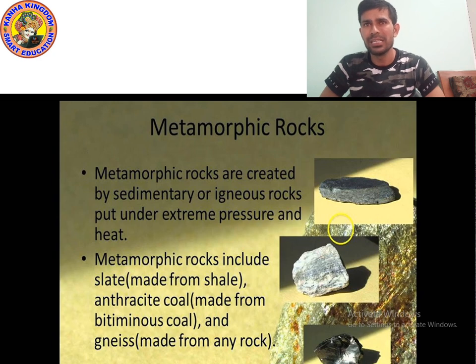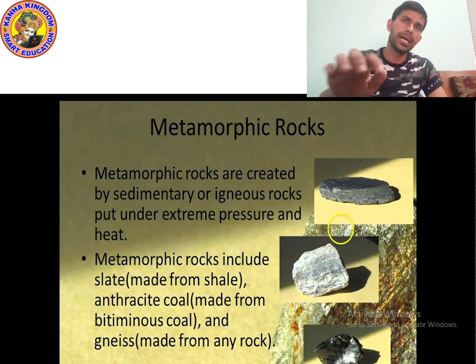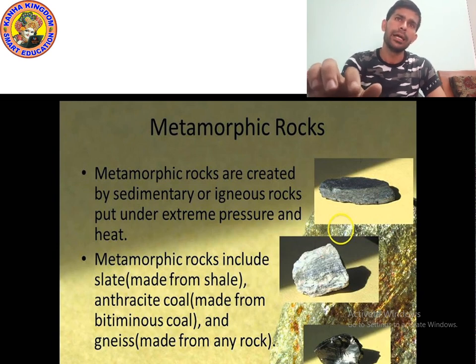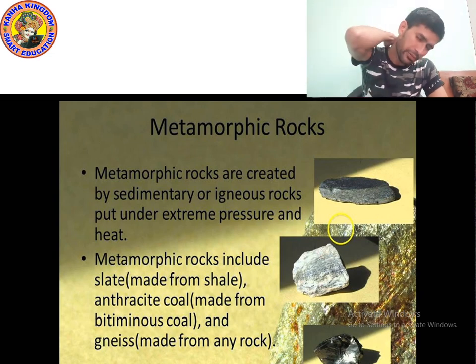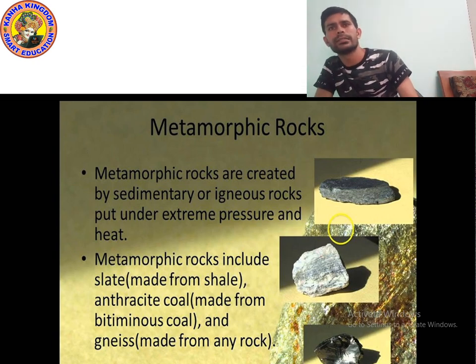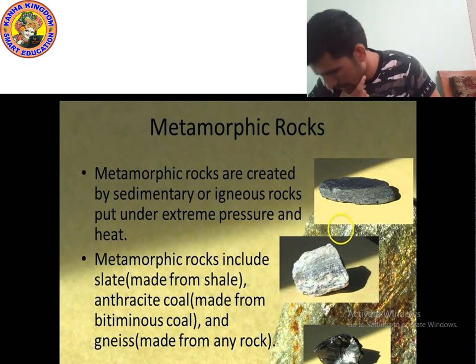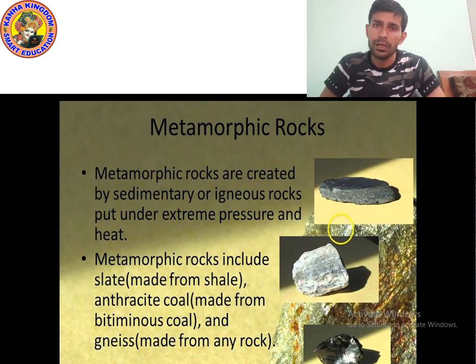So metamorphic rocks include slate. Slate is a metamorphic rock which is actually formed from the shale. And kids, shale is a sedimentary rock. Next is anthracite coal, which is actually made from bituminous coal. And gneiss is made from any rock. I hope you understood.